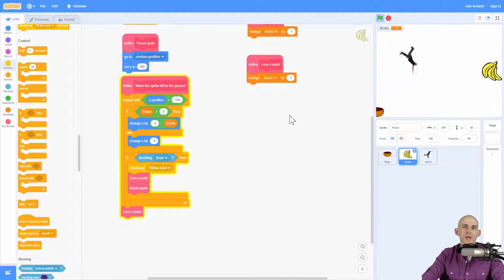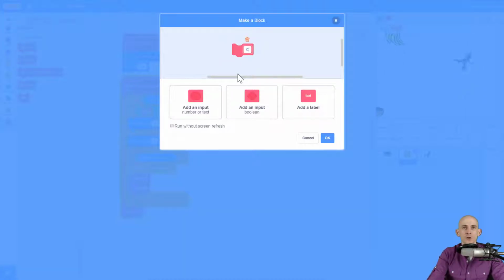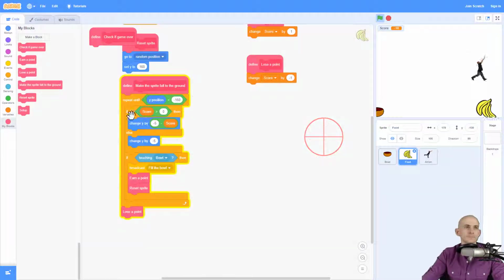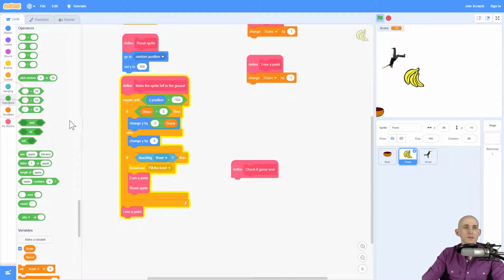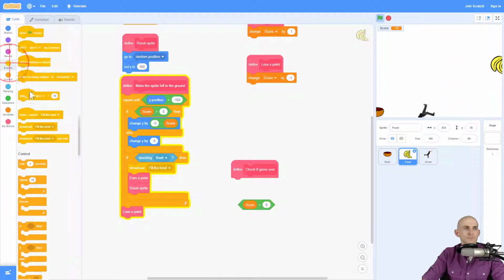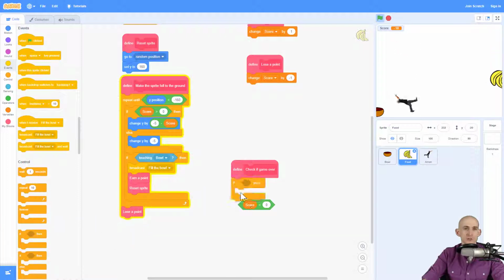So another option is to make it so that you can keep playing until you get a negative score. So to do that, I'm going to create a new function called check, not check, but I can't spell, check if game over. And in this function, I'm going to check to see if the score is less than 0. If the score is less than 0, then we'll do our game over that we had. So score less than 0. And I'll use an if conditional, which is checking something. This is the condition it's checking.